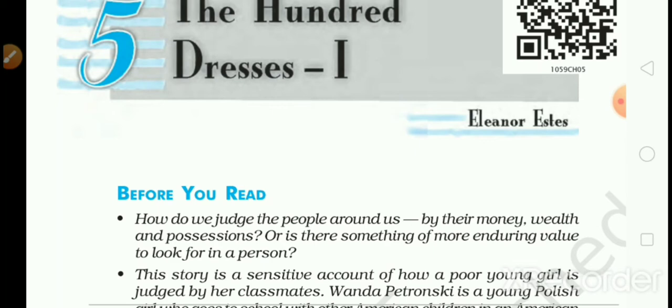Also, when the dress design competition was held, Wanda Petronski won the first prize.